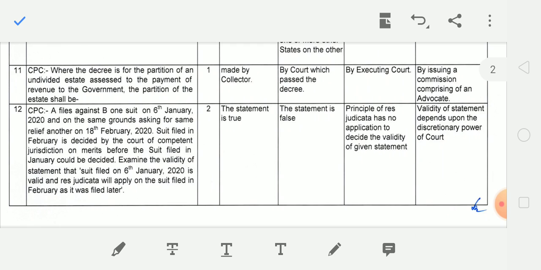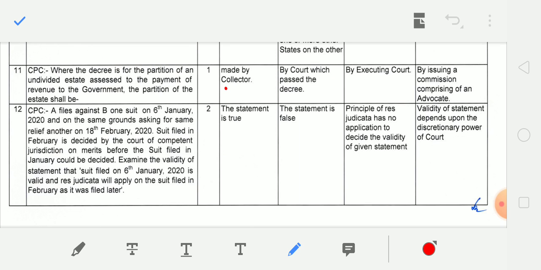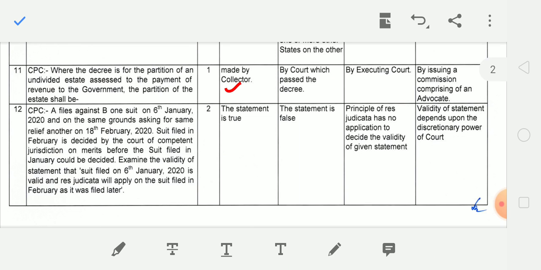Next question is relating to CPC. Where the decree is for partition of an undivided estate assessed to the payment of revenue to the government, the partition of the estate shall be. Answer is made by the collector.